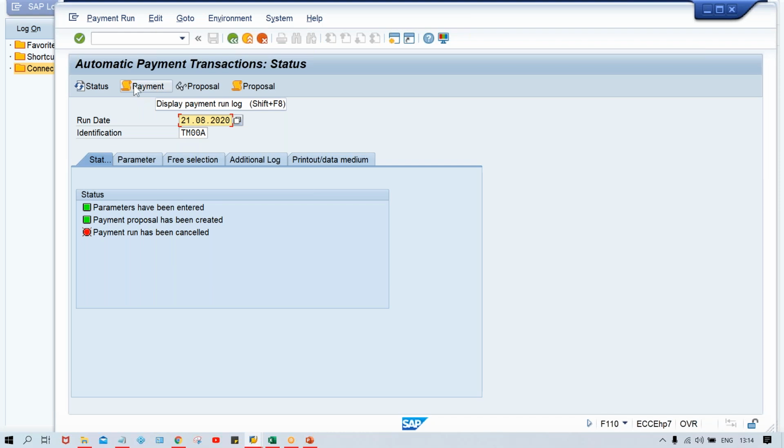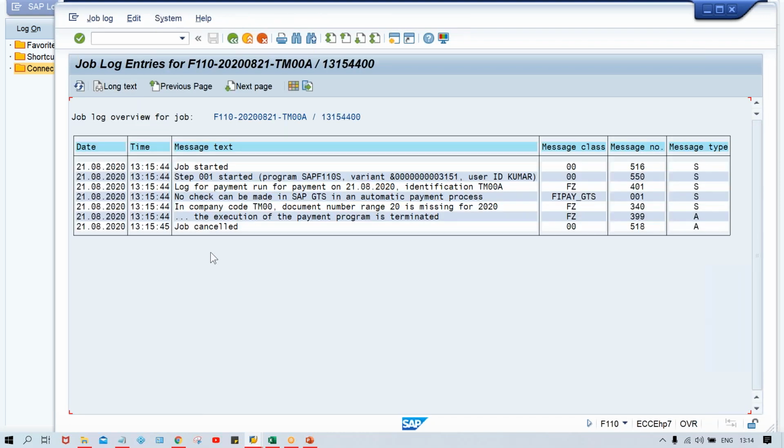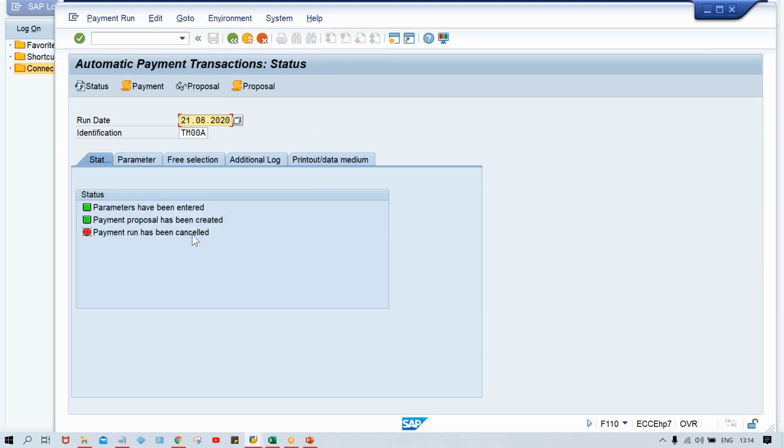So now click on payment and look here: in company code TM00, document number range 20 is missing for 2020. So it means document number range 20 is missing. So what you have to do, either you have to create a number range